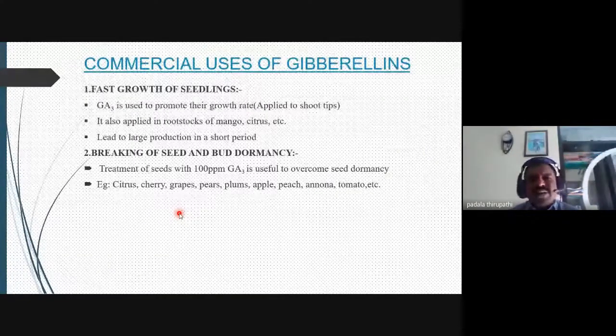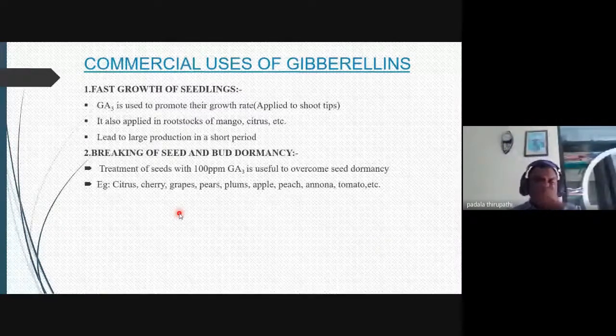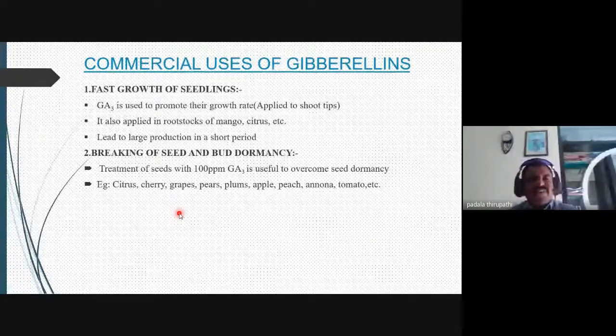And what are the commercial uses of these gibberellins? Number one, fast growth of seedlings. So nowadays we are very much interested in the production of the fruits related to different flowering plants.